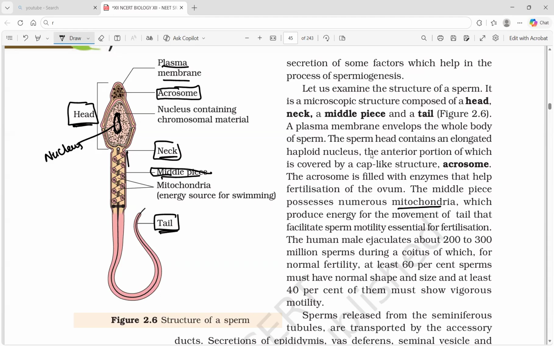The middle piece contains mitochondria, which produce the energy for the movement of the tail. They provide energy for the movement of the tail, which makes the movement of the sperm. Sperm motility is essential for fertilization. Then the tail has an axial filament, which makes the movement.